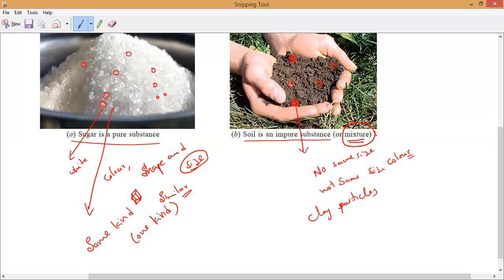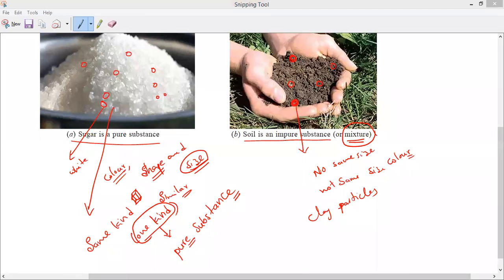Any substance, if it contains only one kind of particles, we call that a pure substance. What do we call it? Mitakshri, Akilan, what do we call a pure substance? Ma, please call Danishkar and Akhilesh, Arun Kailash and all. So now if you notice, that is what we call a pure substance. Pure substance means all the particles must have the same color, same shape and same size, and they must all be one kind. One kind means all are similar. That is what you have to remember.